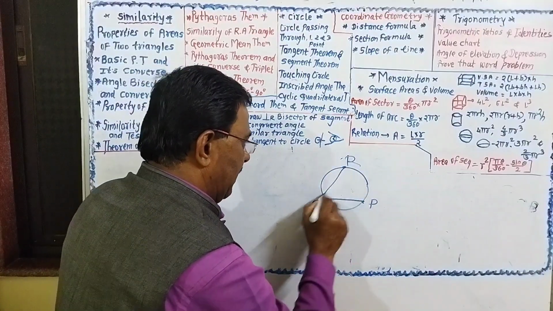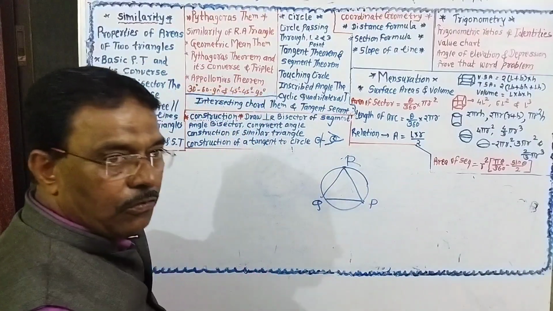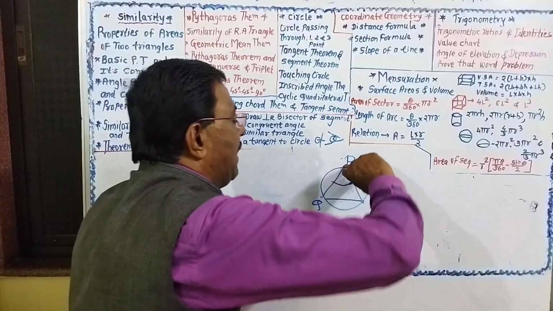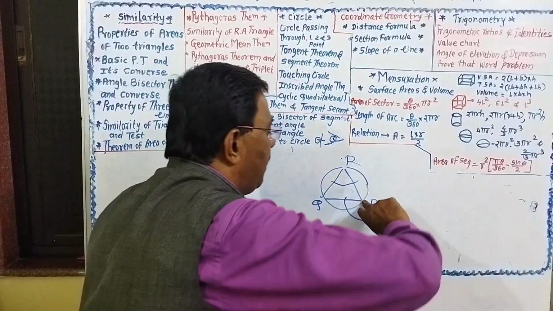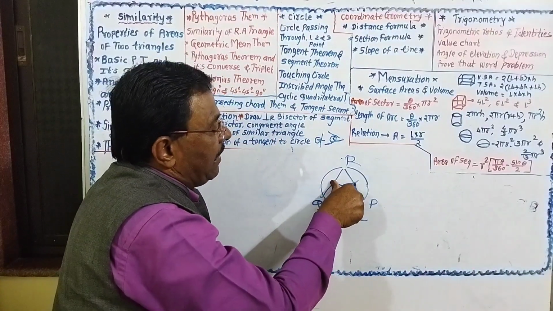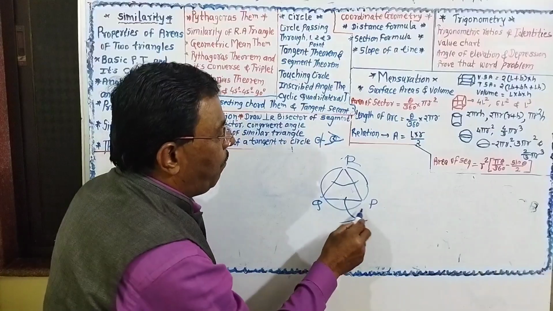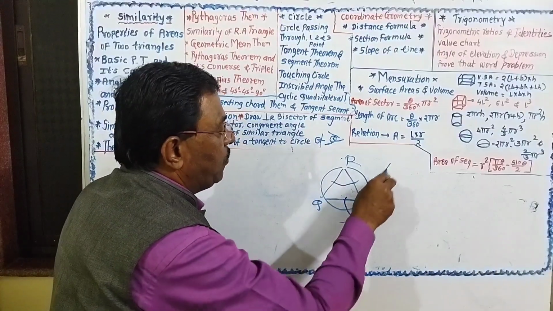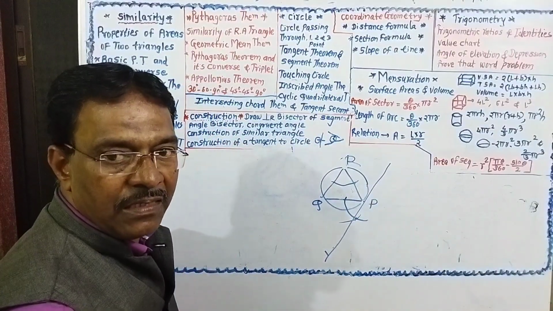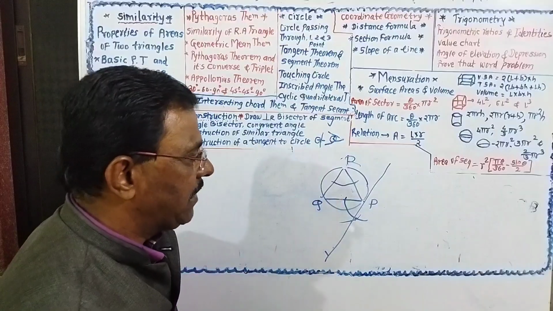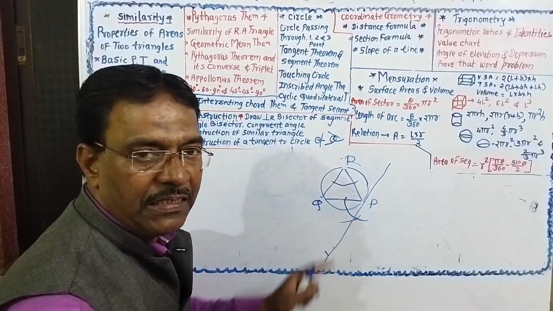Then take the same arc, measure this arc, then the arc passing through this point. Can you draw the tangent? This is the tangent passing through the point without using the center.